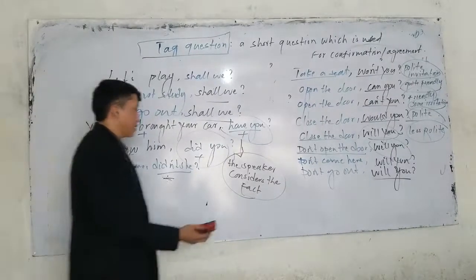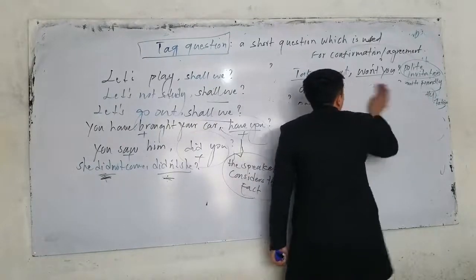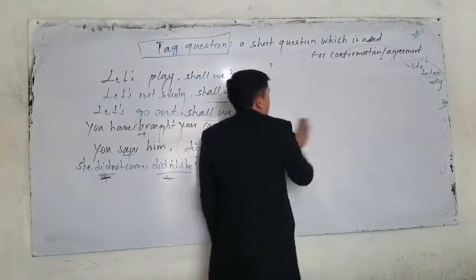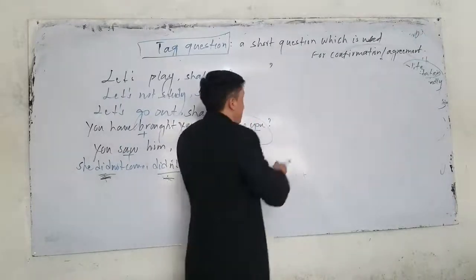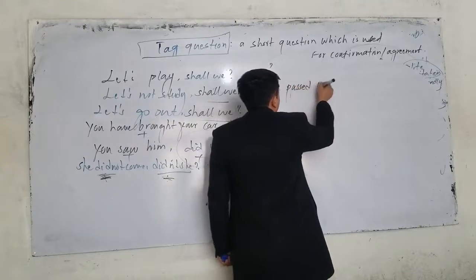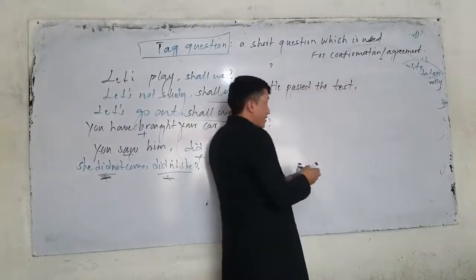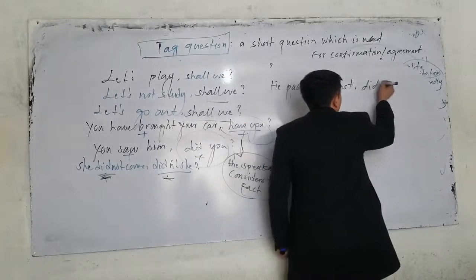But sometimes on the other hand, sometimes in tag questions, we also, like this, for example, he passed the test. Look. What is the tag question for this sentence? He passed the test. Huh? He passed the test. The tag question is what? Didn't he?